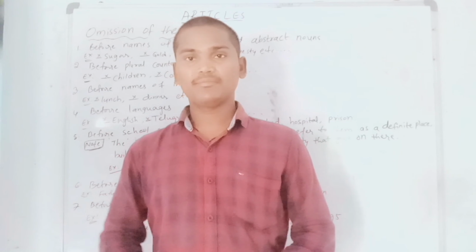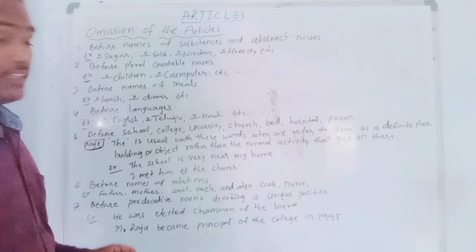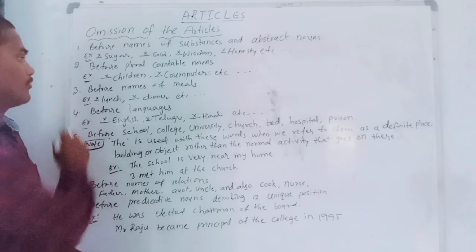Next, computers. Definitely we can count them, so it is also plural. Computer is singular, but computers is a plural form. So we don't need to use any article before that, and we just give a cross mark. Etc. means and so on. Before all countable plural nouns we should not use any article. That is the second rule.